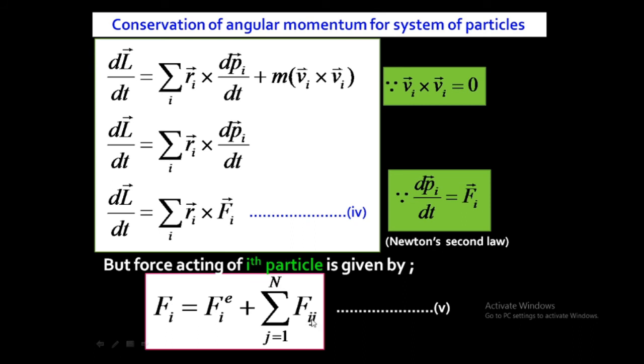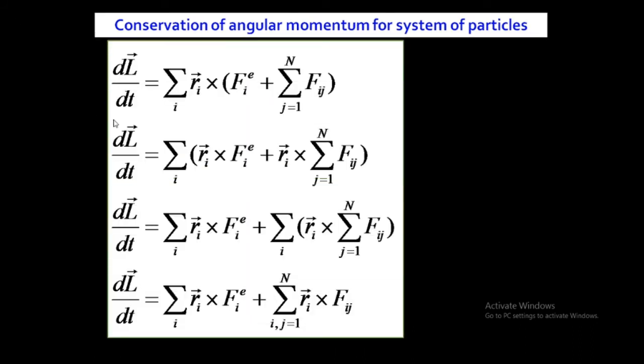Okay, so after putting this value, the equation becomes dL/dt equal to summation over i of Ri cross, and in place of Fi I have put Fie plus summation over j equal to 1 of Fij. I have put this value. On solving this bracket, this Ri is common, that's why this Ri will be multiplied by the first term and also by the second term.